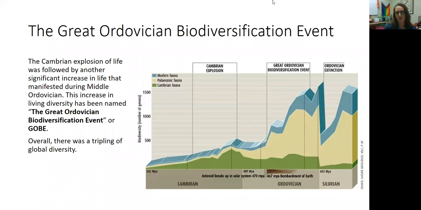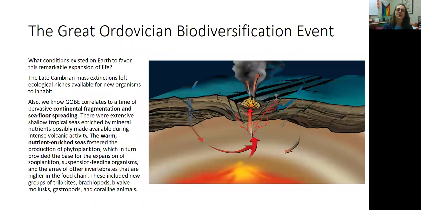After the Cambrian explosion, there was another big spike in evolution and diversification, which we call the Great Ordovician Biodiversification Event, or GOBE. Overall, there was a tripling of global diversity in animal species. Now, the Great Ordovician Biodiversification Event, we think occurred because of plate tectonics.